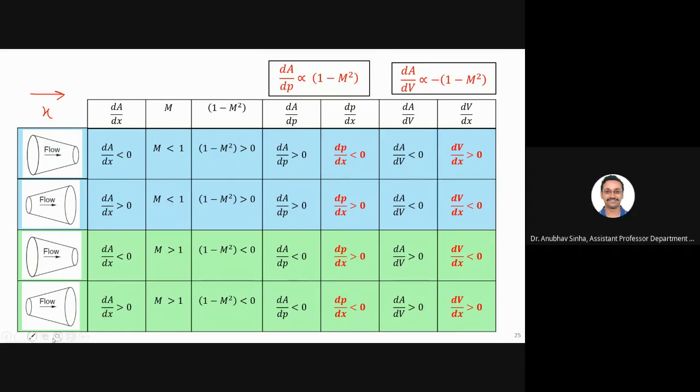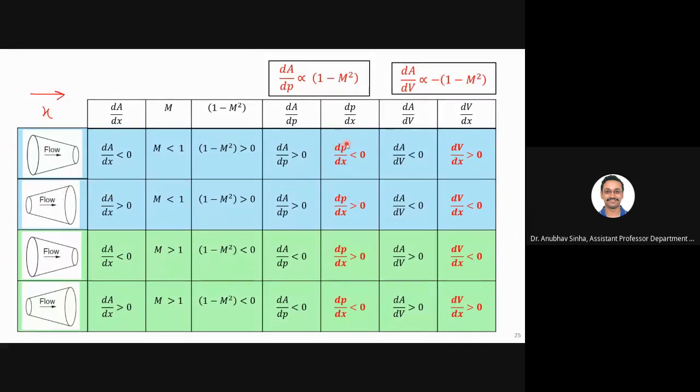Similarly, for this case, dA by dx is positive, and dA by dP is also positive, which means dP by dx is also positive. So pressure is increasing for this and pressure is decreasing for this, as we move along in the x direction, or as we go along the flow, for these two types of configuration.